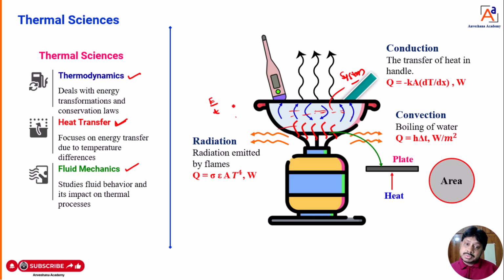But thermodynamics discusses energy and its effect on the system. Rate of heat transfer is the amount of heat transferred per unit time. Heat transfer also discusses the temperature distribution in the system. That is heat transfer. The next is fluid mechanics. Fluid mechanics means, as I told you earlier, you can take any kind of fluid.